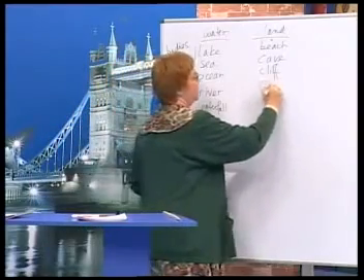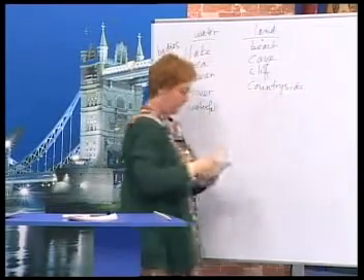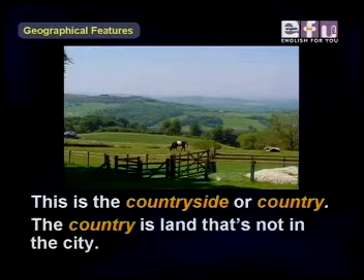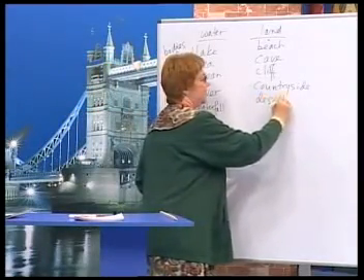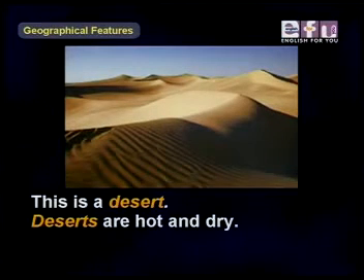Next we have the countryside, or just country. This is the countryside or country. The country is land that's not in the city. Next we have desert. This is a desert. Deserts are hot and dry.